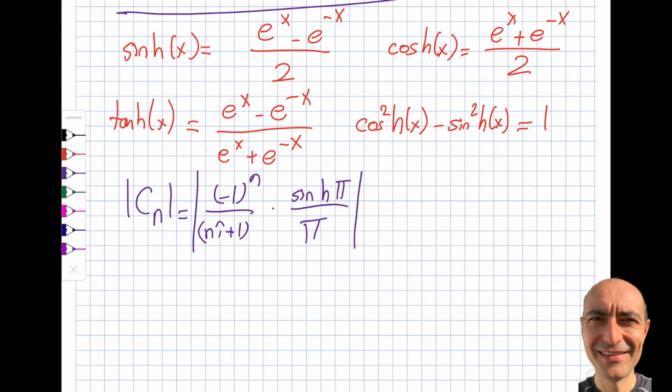It is either minus 1 or plus 1, so at the end of the day this goes away, this becomes 1. And for the other factor, we know it's going to be the square root of n squared plus 1. I can't do much about hyperbolic sine pi divided by pi, so that's going to stay right there. If I rewrite this, my Cn now will be 1 by the square root of n squared plus 1, times the sine hyperbolic pi by pi.